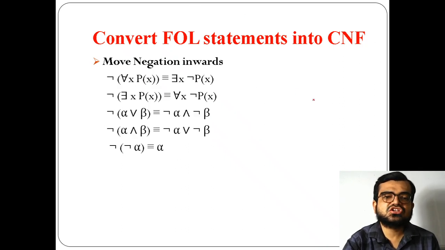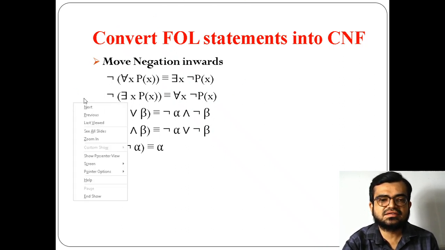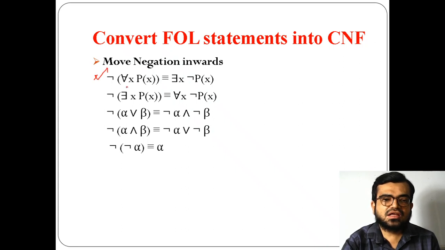Now the third thing is that we need to move negation inwards. So there are some possibilities. If the negation of a universal quantifier is outside, the universal quantifier changes to an existential quantifier, and wherever p is there, it becomes negation of p. And wherever the existential quantifier is there, it takes universal quantifier, and p becomes negation of p.